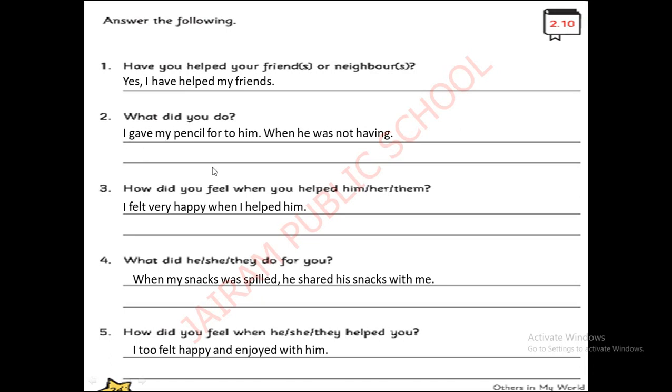See here, for example, this is my experience I have shared with you. Like this, you can also write your answers with the help of your parents. Second one: I gave my pencil to him. It should not be 'for him', so you can strike that out. I gave my pencil to him when he did not have one. Okay, good. Next, third one.